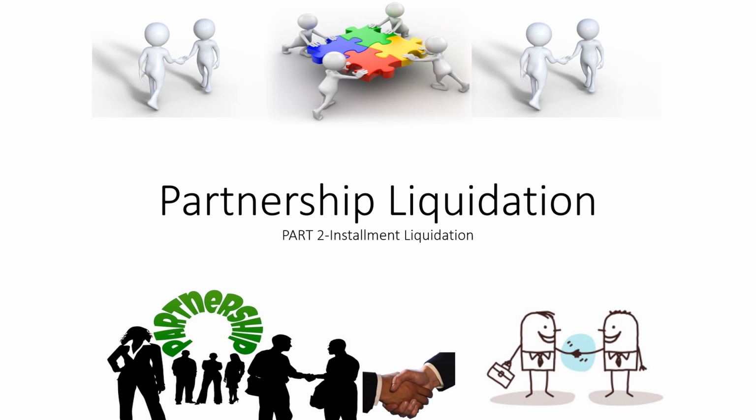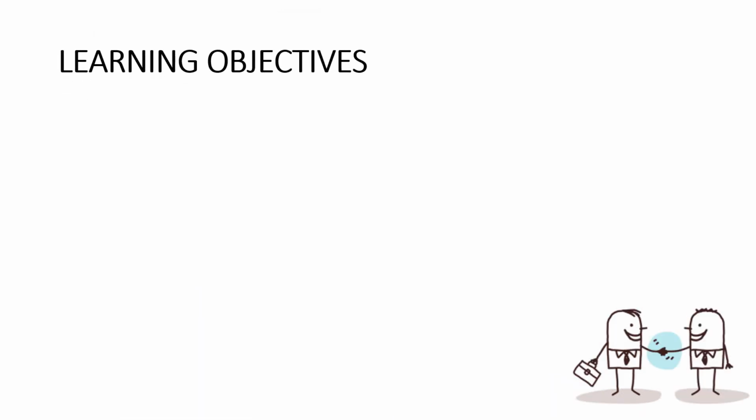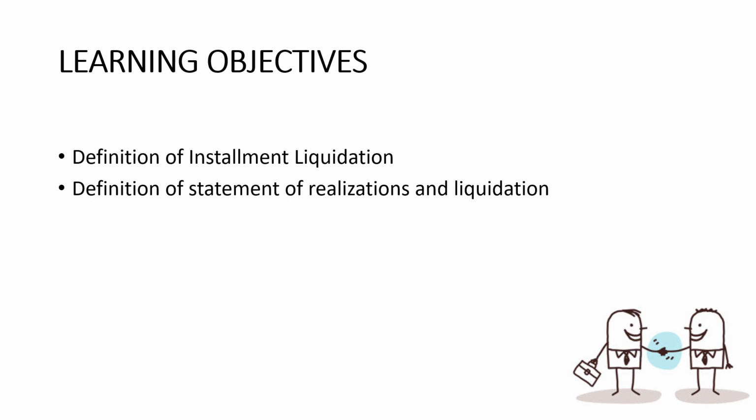So, let's proceed. Our learning objectives by the end of this video: hopefully, all the viewers would be able to learn the definition of installment liquidation as compared to our lump sum liquidation, and then the definition of asset realizations and liquidation. We also have the cash priority program. In other books, it's also known as safe payments and its computations.